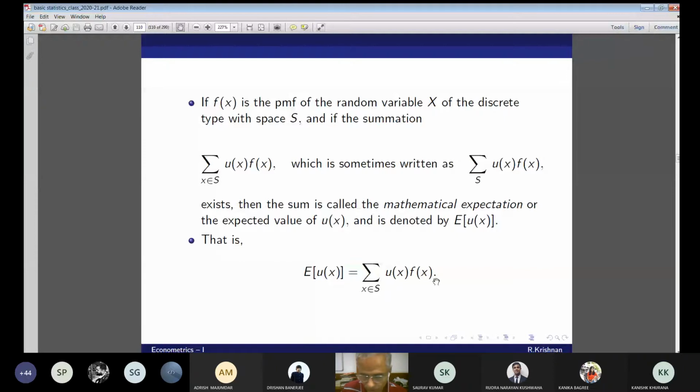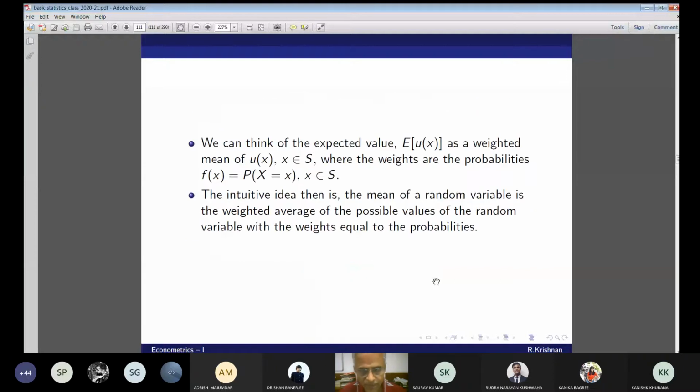So that's what I'm going to tell you. We can think of the expected value as a weighted mean of u(x), x in S, where the weights are nothing but the probabilities f(x), that is, the probability that random variable X will take the value small x in the sample space. What is the intuitive idea?